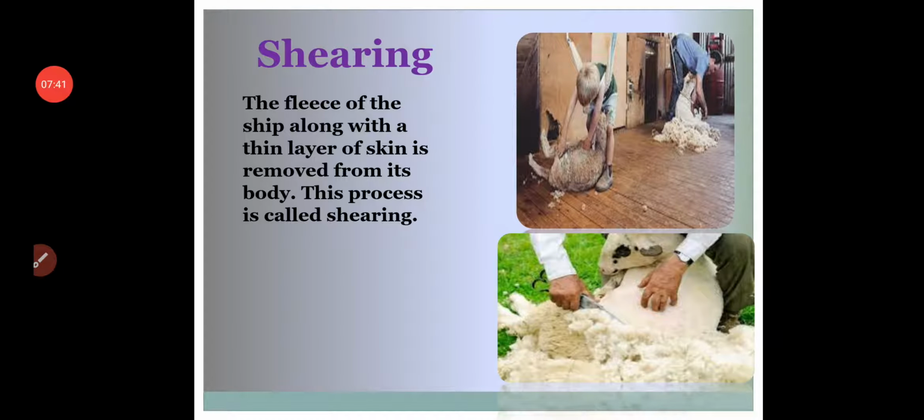The fleece of the sheep along with a thin layer of skin is removed from its body. This process is called shearing. So what the person will do, they are not going to remove only hair, but they will take a thin upper layer of the skin with the hairs. So that is nothing but called shearing.